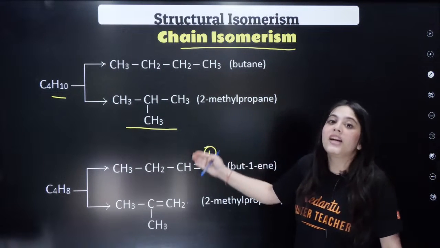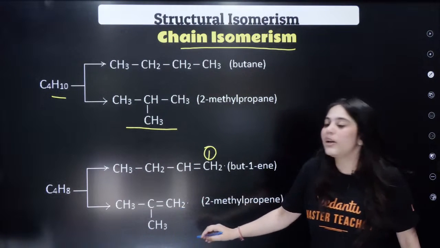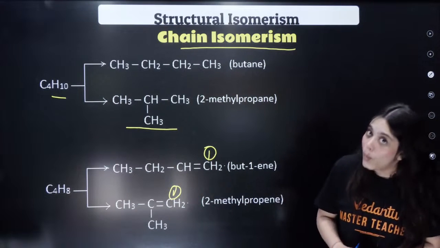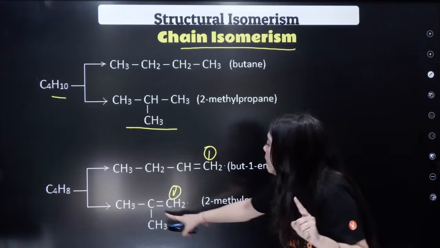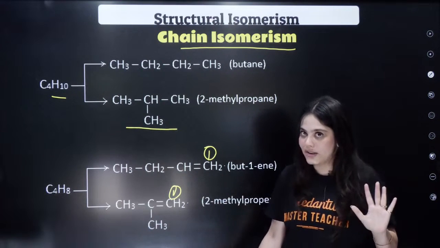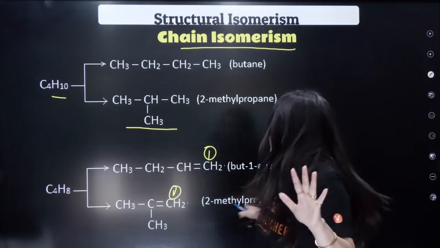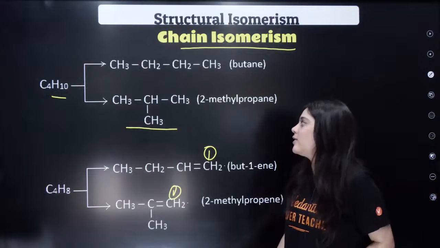And when I am creating a chain isomer of it, when I am moving a methyl group, the position of the alkene is still on carbon number 1. Okay? The position of the double bond has not changed. Only the position of the methyl group has changed. Hence, this is a chain isomer, right? Position of double bond, position of functional groups do not change in chain isomers, right?